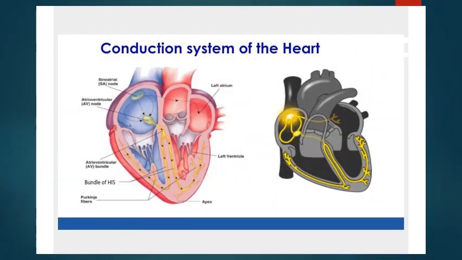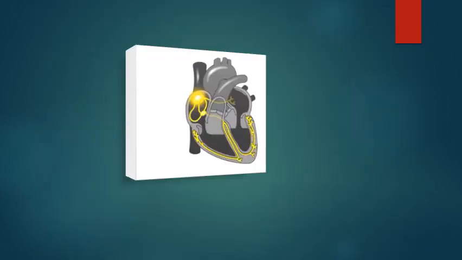Conduction system of the heart. The conduction system of the heart is a group of specialized cardiac muscle cells in the wall of the heart that send signals to the heart muscle, causing it to contract. This is the natural pacemaker. The SA node is available. The main components of the cardiac conduction system are the SA node, AV node, bundle of His, and Purkinje fibers. It is a conduction system.